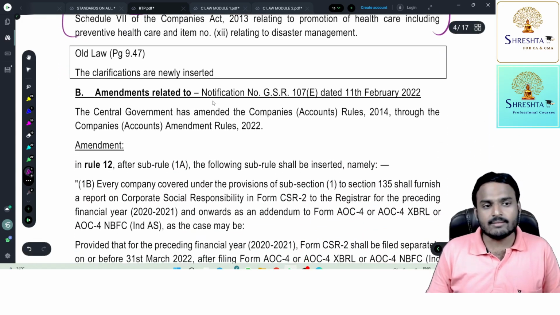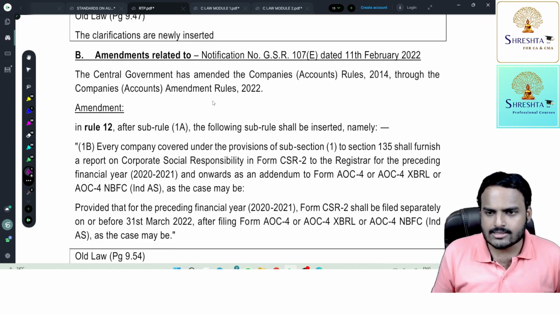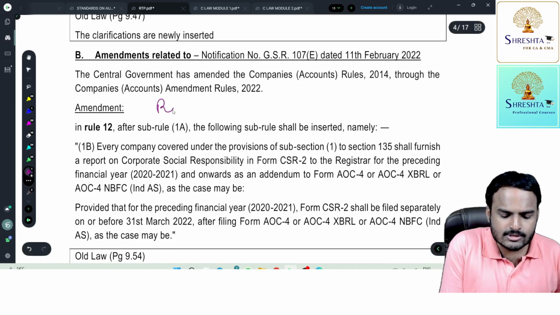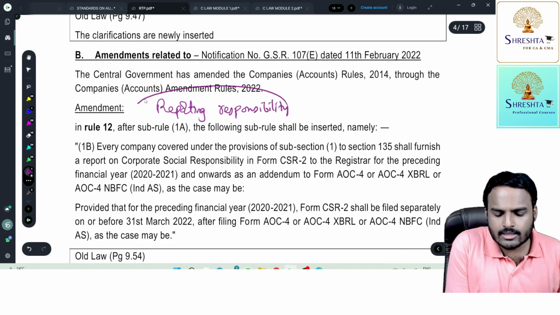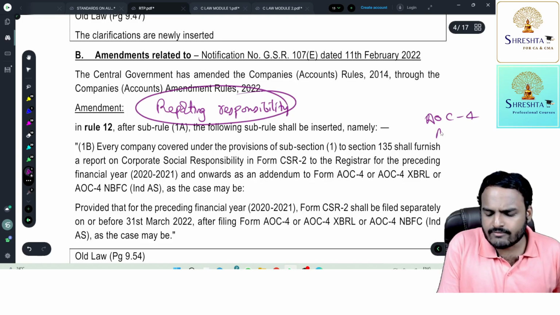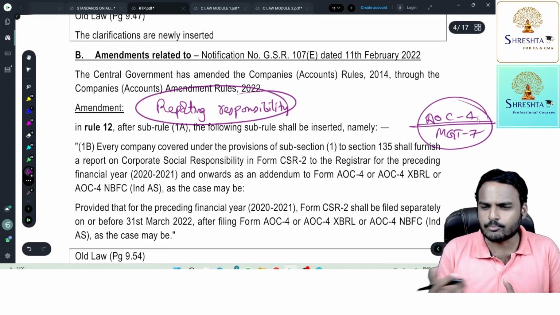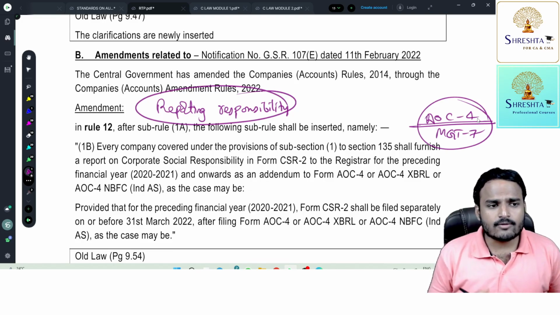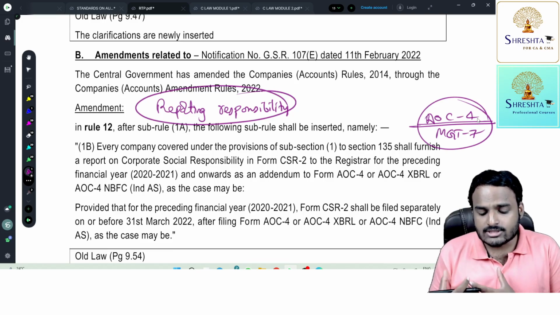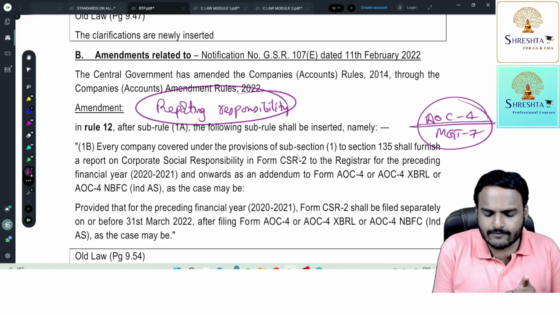And we had an amendment. This is a newly added point. The earlier two points were clarifications; this is an amendment. So what is that amendment? It is simply a reporting responsibility. Every year, the company has to file AOC 4 and MGT 7 with the ROC. One is the annual return, the other is the accounts of the company: financial statements, independent audit report, board report, AOC 4. Now, the Ministry of Corporate Affairs has come with an additional reporting responsibility for companies to whom Section 135 subsection 1 is applicable.